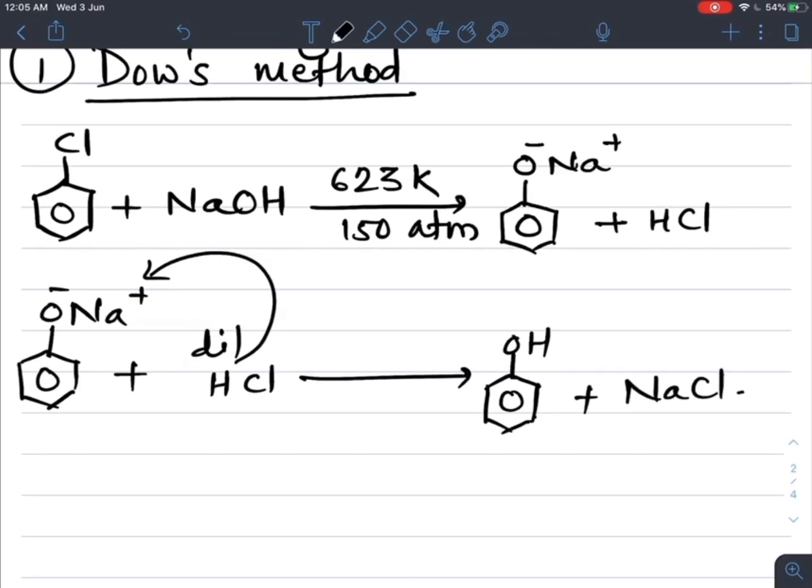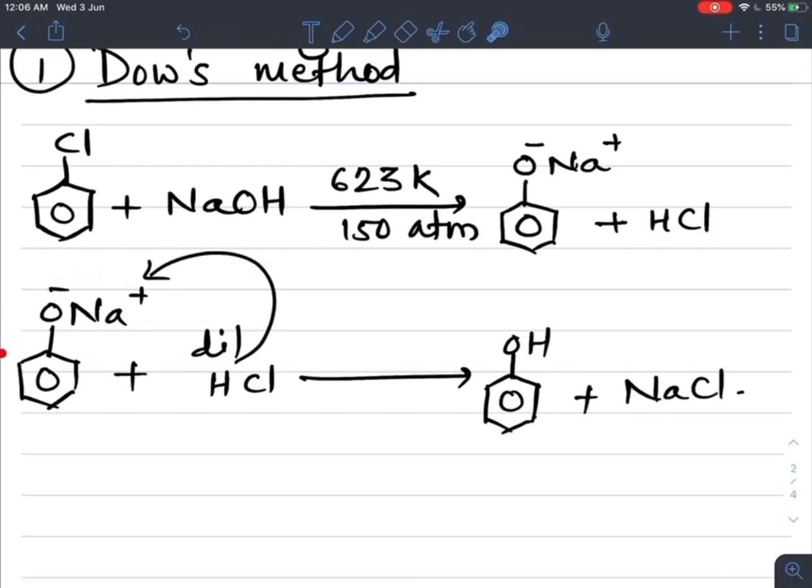So this is the Dow's method, in which chlorobenzene is used as a substrate. Chlorobenzene, when treated with NaOH, caustic soda, under a high temperature and pressure, about 623 Kelvin temperature and 150 atmospheric pressure, gives sodium phenoxide as an intermediate with the removal of HCl.